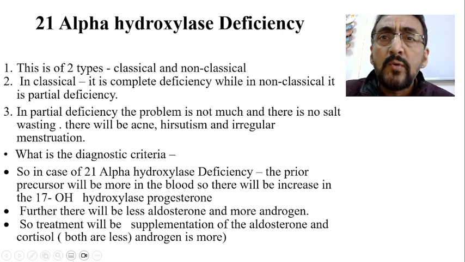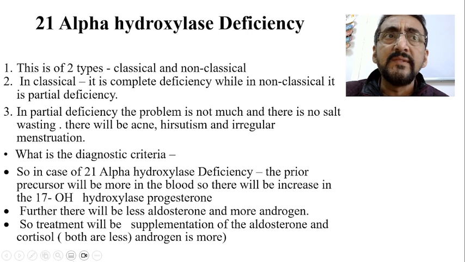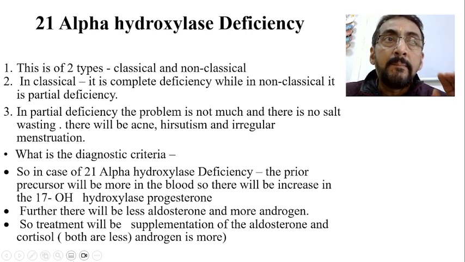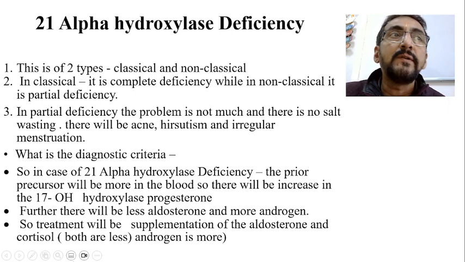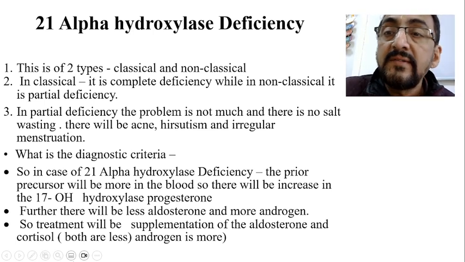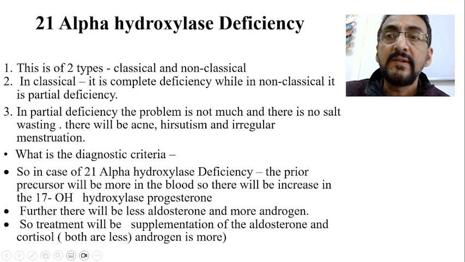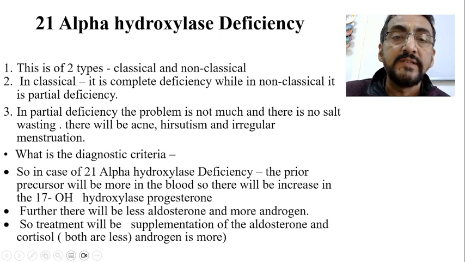Whatever the genetic problem is, that gene defect is causing a complete blockage of the production of the particular enzyme. So if there is complete deficiency of the 21 alpha hydroxylase enzyme, we will call it the classical type of the disease, classical 21 alpha hydroxylase deficiency.